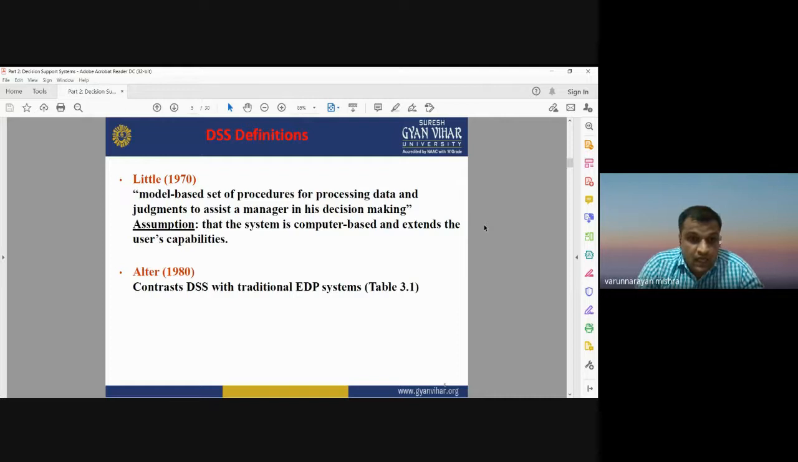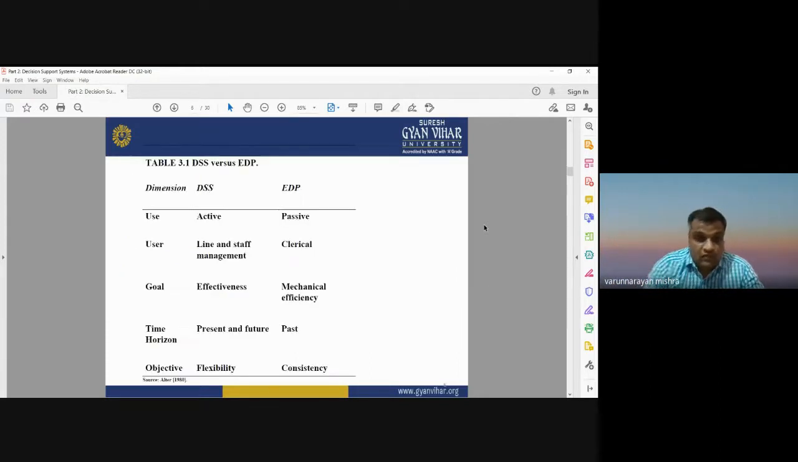It also has some comparison with the traditional system. EDP is a traditional system. Before the development of decision support system, the EDP system was implemented, but it has some disadvantages. So when we have decision support system, it is more advantageous in comparison to the EDP system, which was a traditional and old system. So this is the comparison between DSS and EDP.